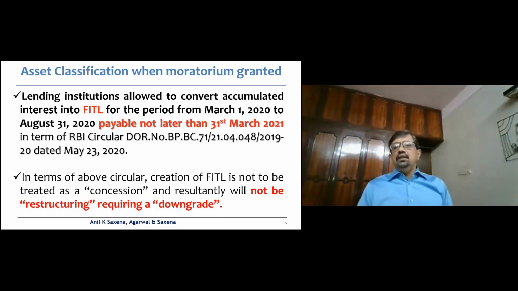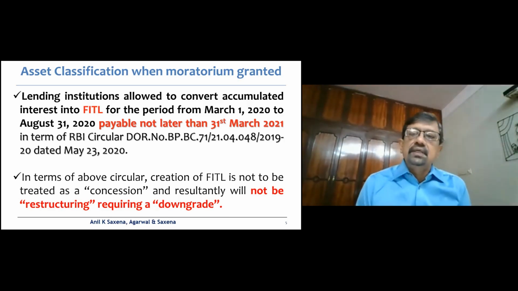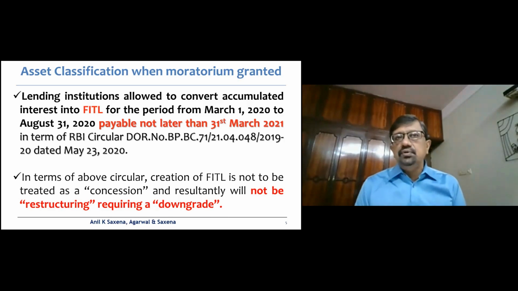Also, an important clarification it gives is that the creation of FITL is normally considered to be a concession, and any concession given to any borrower in terms of the RBI Master Circular of July 1, 2015 would amount to restructuring.